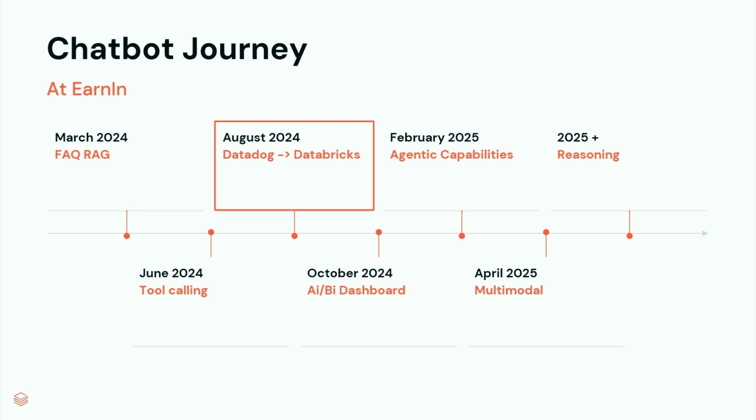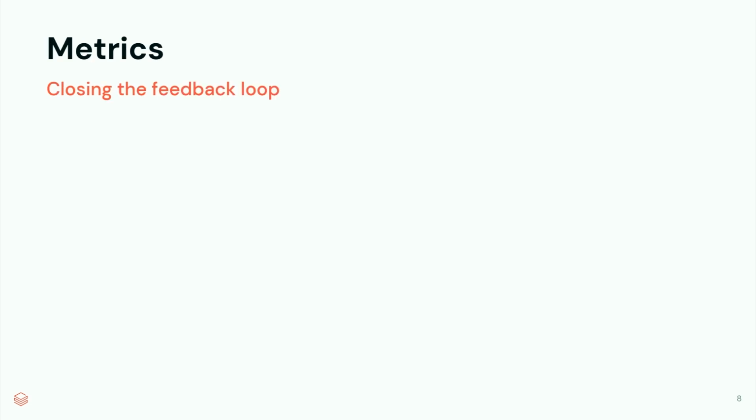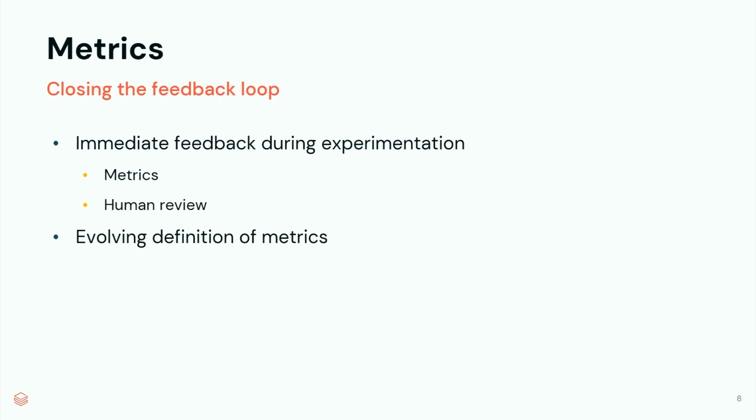So what do we really need from a metric system? Let's talk a bit about that. We need immediate feedback during experimentation. When we're pushing code to production, we're looking at metrics, and we need to immediately review these conversations as well. These go hand in hand. We also deal with an evolving definition of metrics. Let me give an example of what that means.